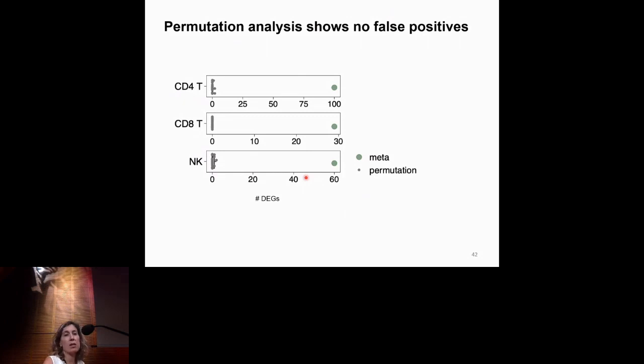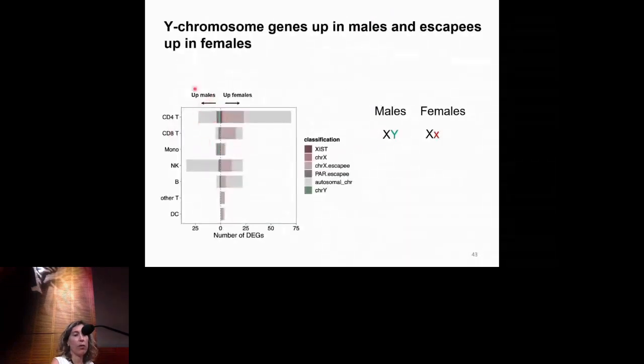And for sex, it's very easy because we have some expectations of what we should find. We know that males have 1 X chromosome and 1 Y chromosome. So whatever genes are differentially expressed from the Y chromosome need to be upregulated in males. And this is exactly what we see. These are the genes shown in green here. And in females, we have 2 X chromosomes, but one of the X chromosomes is inactivated and should not have expression. But some genes escape this, and these are called escapee genes, and these genes are expressed from both copies of the X chromosome. So if anything, these genes should be upregulated in females, which is exactly what we see here.